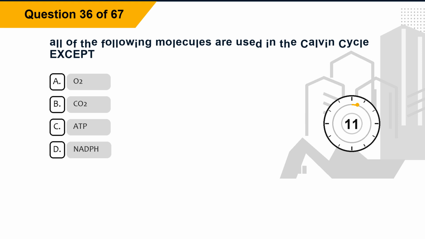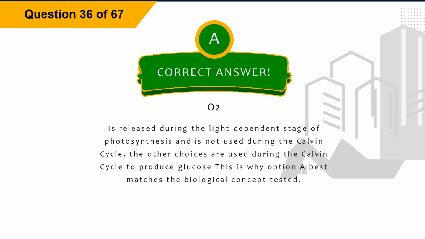Question 36. All of the following molecules are used in the Calvin cycle except: Option A, oxygen. Option B, CO2. Option C, ATP. Option D, NADP. The correct answer is option A, oxygen.